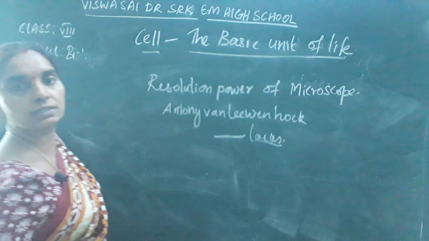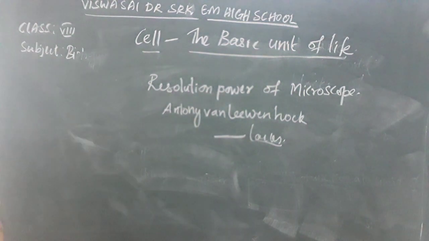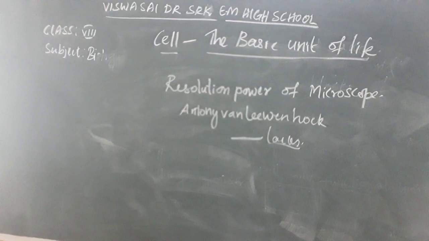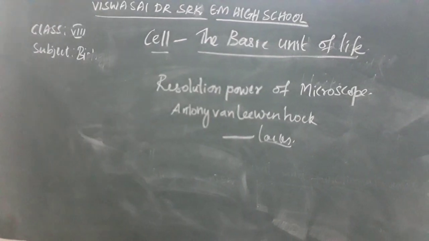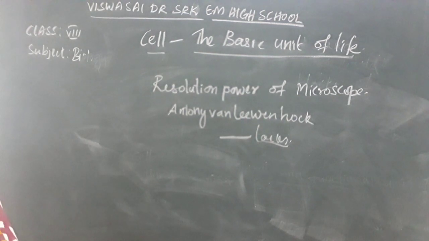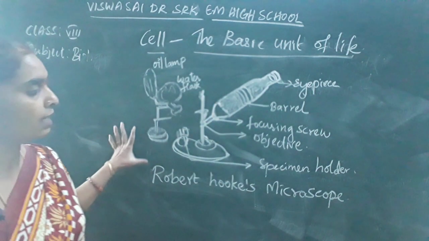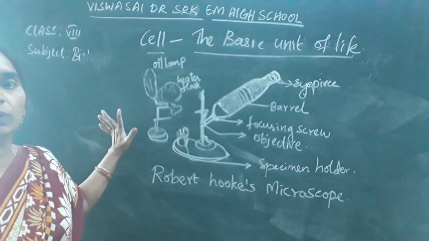Several lakhs. Okay. Next, the cell was discovered by Robert Hooke in 1665. In which year, children? The cell was discovered in which year? The cell was discovered by Robert Hooke, in the year 1665. See Robert Hooke's microscope, children, on the board.